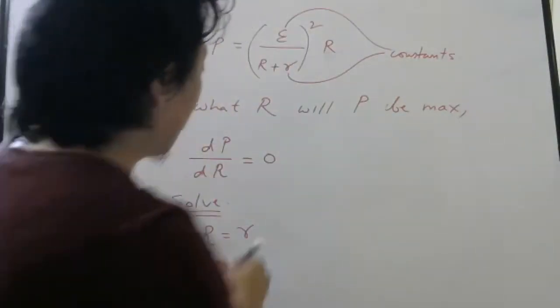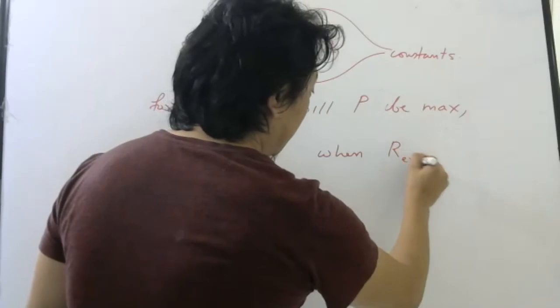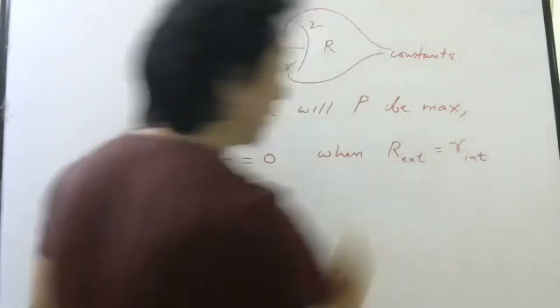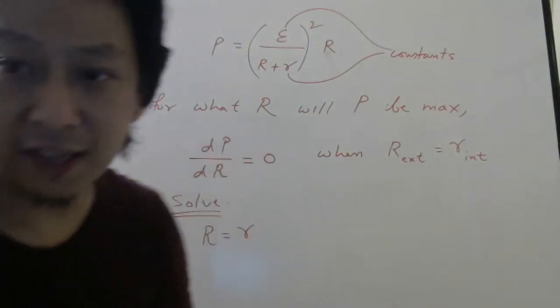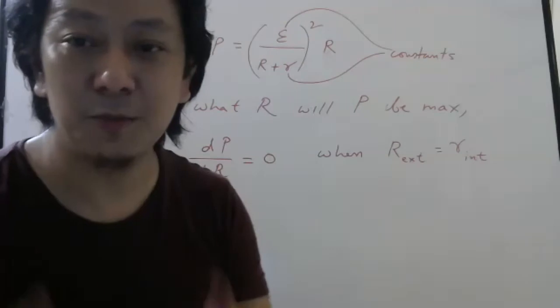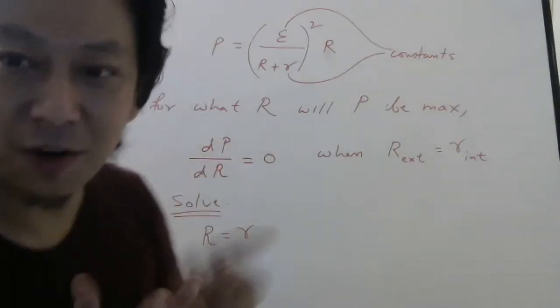Write down somewhere: when external resistance equals internal resistance. If there is more than one external resistance, you know what to do, use the equivalent. If there is more than one internal resistance, use the equivalent, whatever it is.